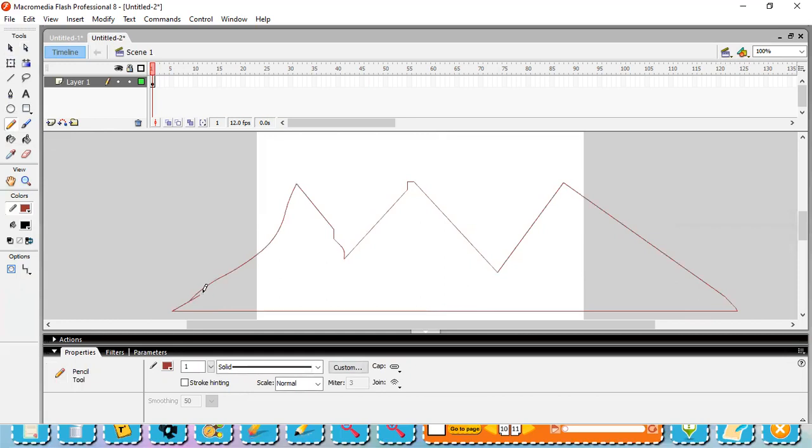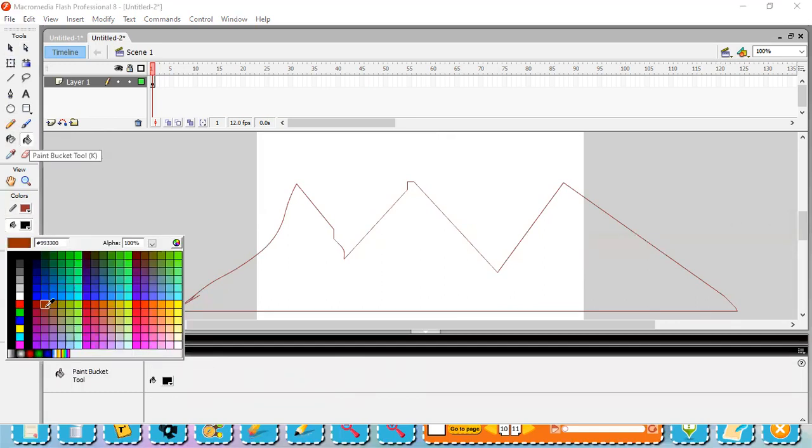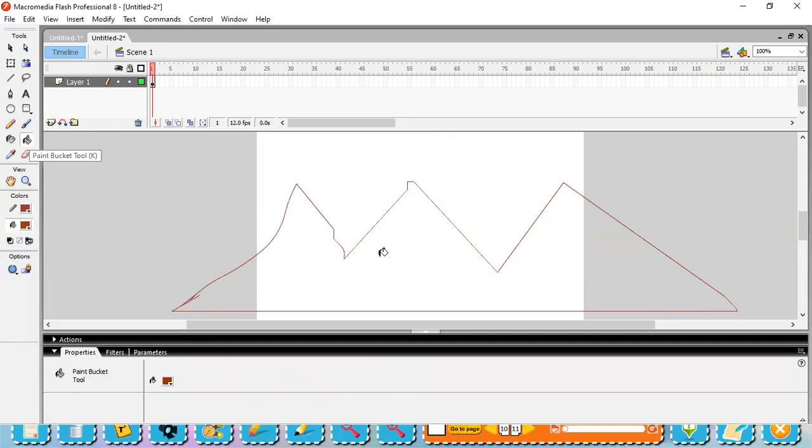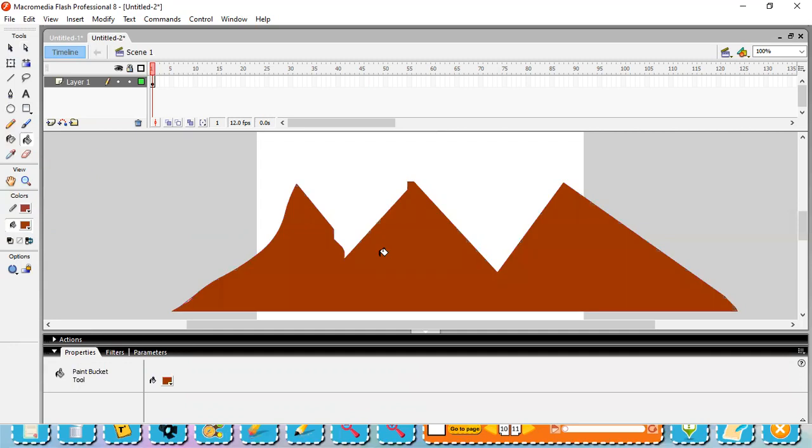Dear students, when you are drawing any picture with the pencil, make sure you close that picture. The line should be connected properly. Otherwise, the color won't get filled. It will get sprayed into other sections also. Now the mountain is ready.